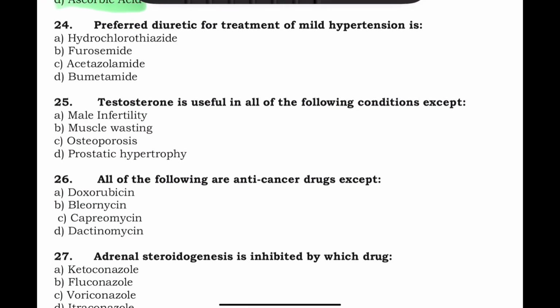The next question: preferred diuretic for treatment of mild hypertension is. Now, diuretic in mild hypertension: hydrochlorothiazide, furosemide, acetazolamide, and bumetanide. The answer here is hydrochlorothiazide.